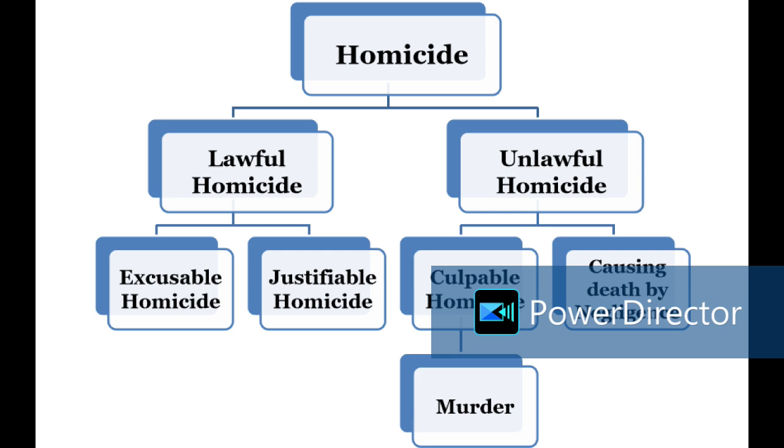Say one is having an axe, the other one is having a big log. With the big log, he has already hit you on the head, and your head is completely bleeding. If you don't attack further, what will happen? Another 2-3 blows you may receive, and ultimately you may die on the spot. You don't want your death to happen. Though you don't have any stick at that moment, you only have an axe. So definitely you are going to attack with the axe. You also try to hit him on the head in retaliation.